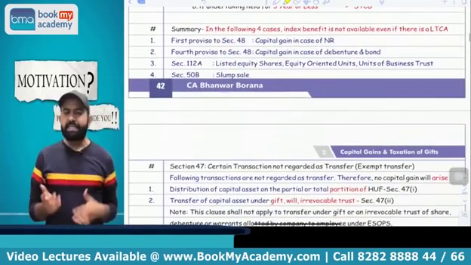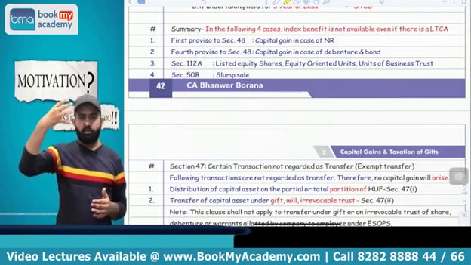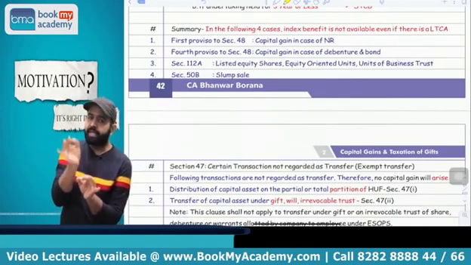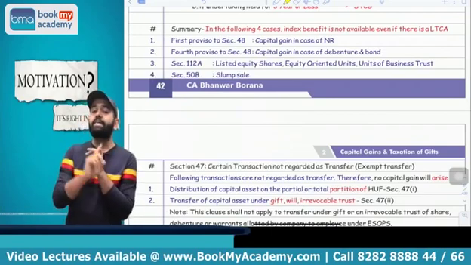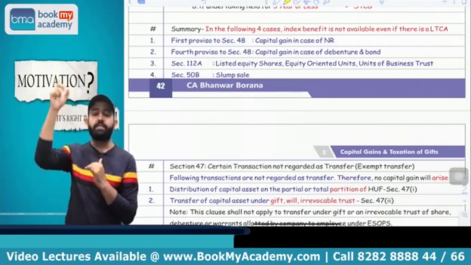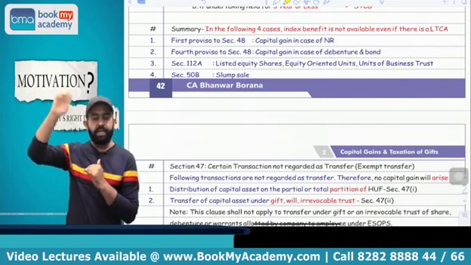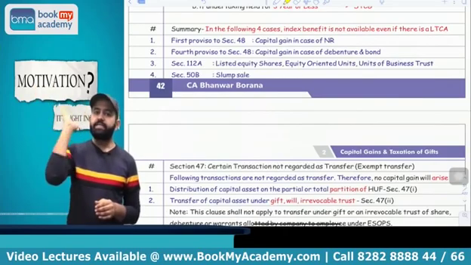Yes. So I can summarize that there are 4 cases where there can be a long-term capital gain, but indexation benefit is not available. First is the first proviso to section 48, non-resident taxation and conversion and all that. Indexation benefit is not available. Second is debentures and bonds.